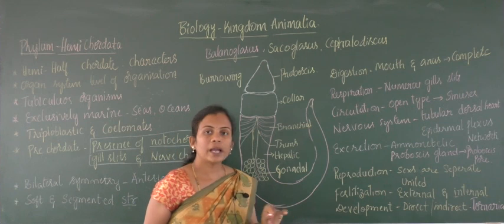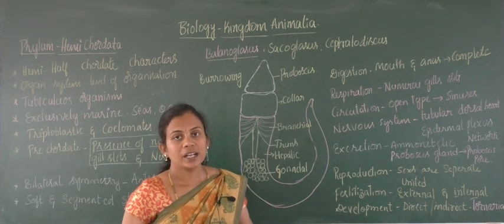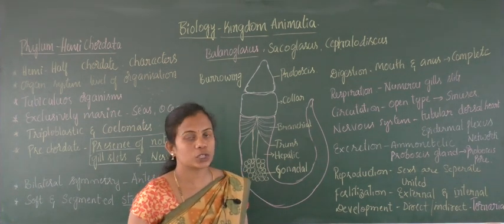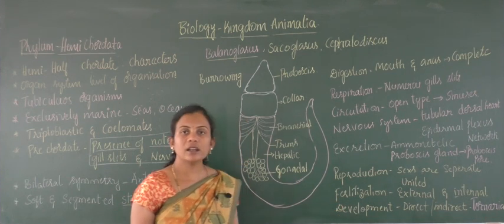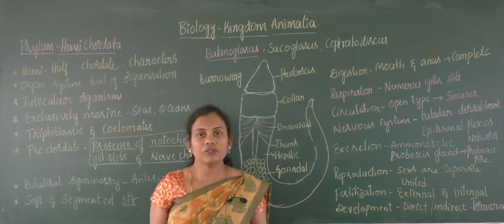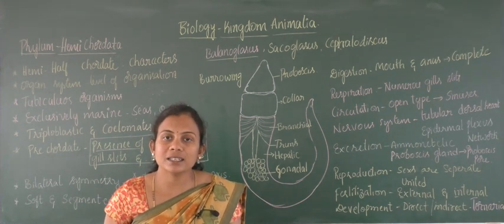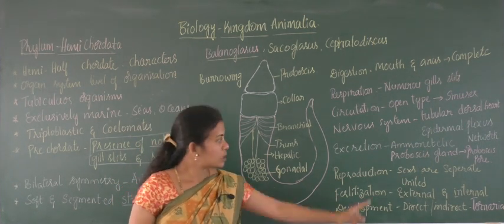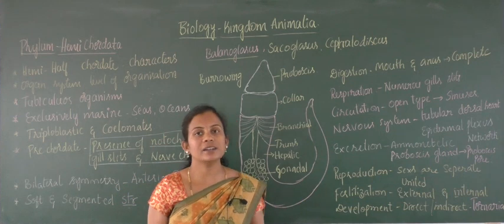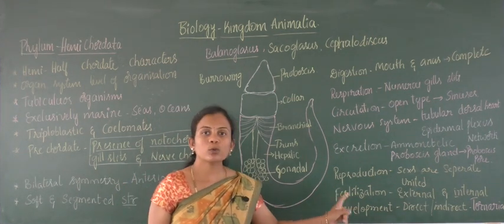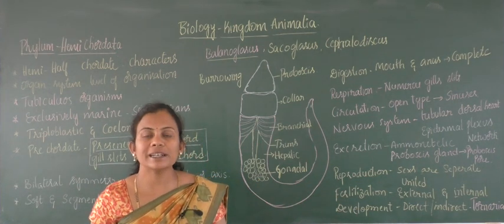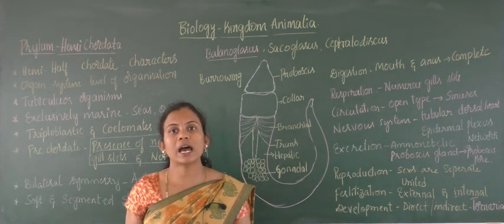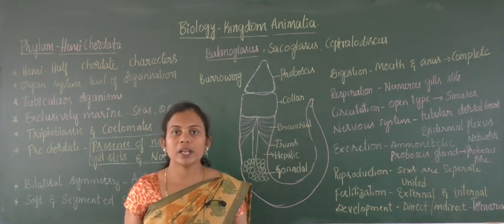The reproduction will be either separate or united. Some of the organisms are hermaphrodite, so that is why it also forms the united type of reproduction. Then the fertilization is both internal and external. In a few cases, the eggs are fertilized inside the body of the organism, or sometimes outside the body of the organism. So, that is why they exhibit both external and internal fertilization. The development is by both direct and indirect methods. If it falls under indirect development, they pass through the Tornaria type of larval stage, and that larval stage will be common for all the hemichordates.